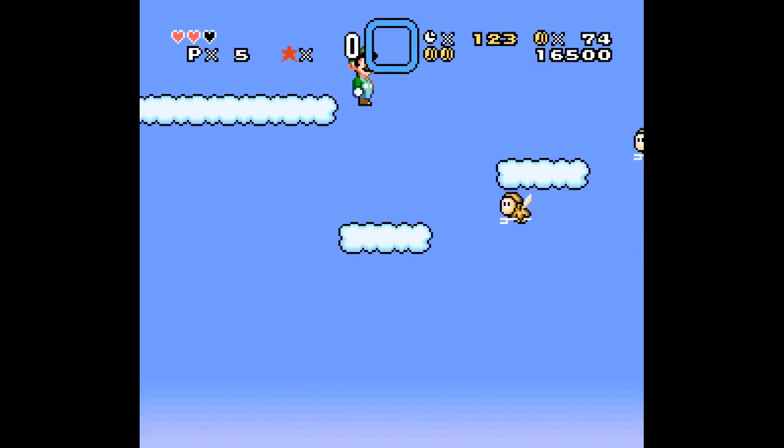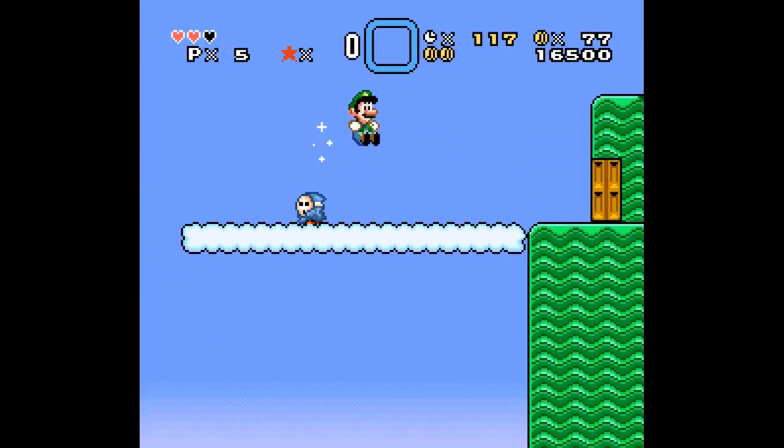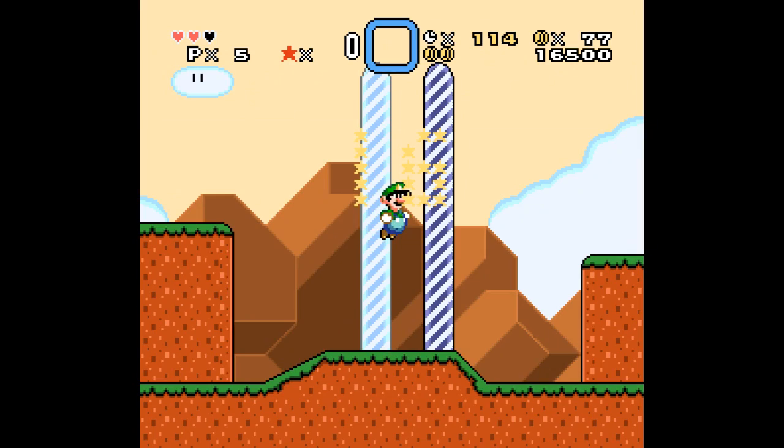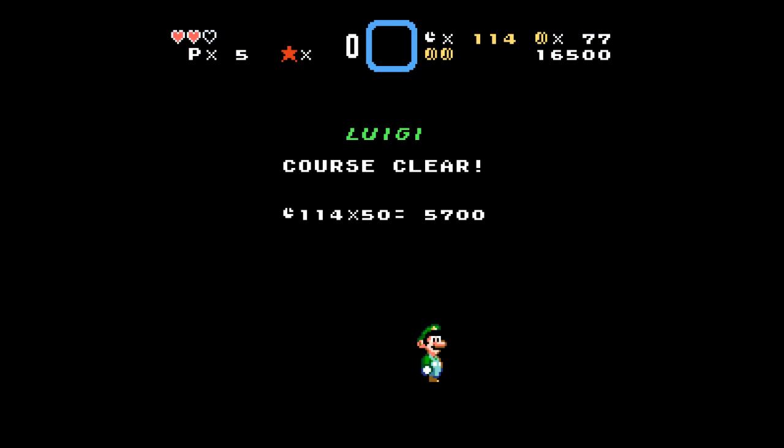I should probably hurry up because I'm now closing in on 100 seconds remaining on my timer here. So hopefully we reach the end of the level soon. Maybe we'll run into a good Birdo, an evil Birdo. Nope, Super Mario World end of goal tape. Excellent.